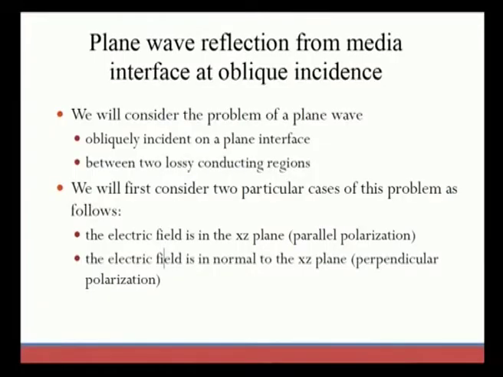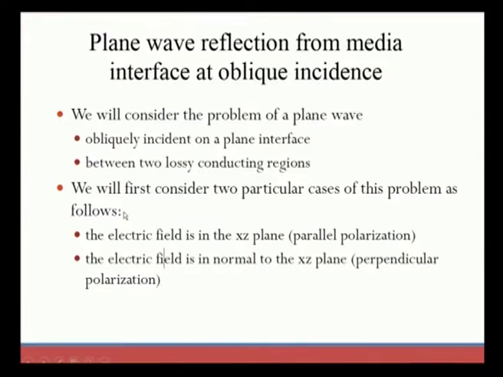So, we will consider the problem of a plane wave here also. A plane wave is an electromagnetic wave, as we previously know, and here it is obliquely incident on a plane interface between two lossy conducting regions. The conducting regions that we are considering from now onwards are two lossy conducting regions. And in the first case, we consider two particular cases for studying this problem.